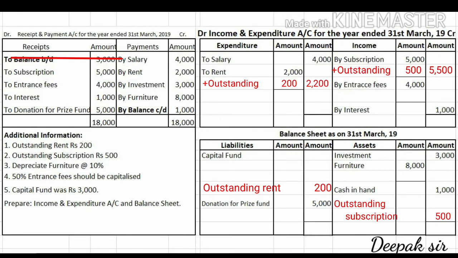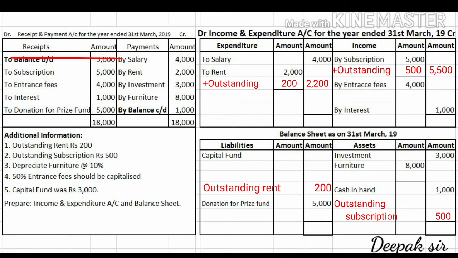So students, when you are solving the problem, you have to be very particular about this outstanding adjustment. If it is given outstanding expenses, we have to add to the concerned expense, and the second effect will come on the liability side since the amount is payable. But if the adjustment is given outstanding income, we have to add on the income side, and it is an outstanding income, the amount is receivable, and amount receivable will come on the asset side.